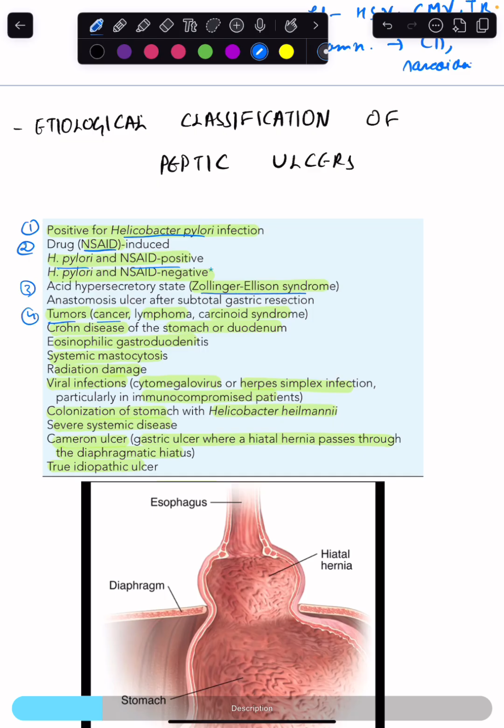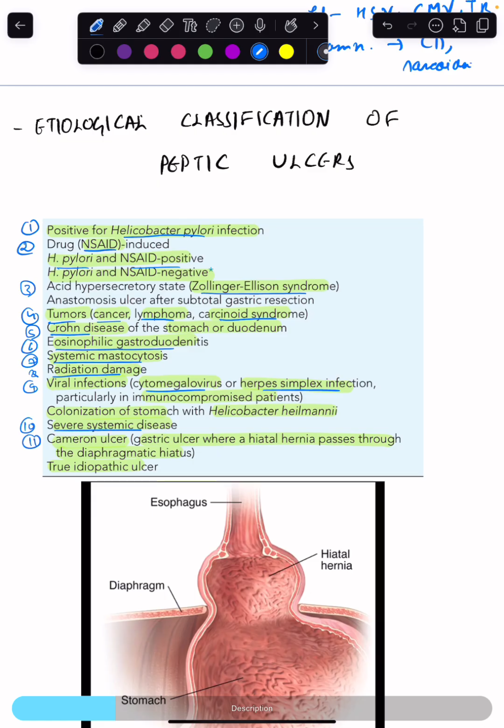Tumors like cancers, lymphoma, carcinoid syndromes, inflammatory condition like Crohn's disease. Then we have the eosinophilic gastroduodenitis, systemic mastocytosis, radiation damage, the viral infections like CMV and HSV, particularly they occur in immunocompromised patients. Then any severe systemic disease.